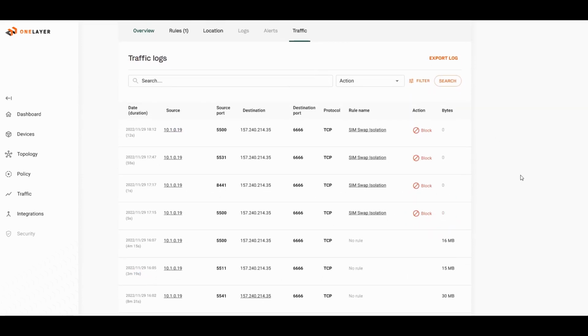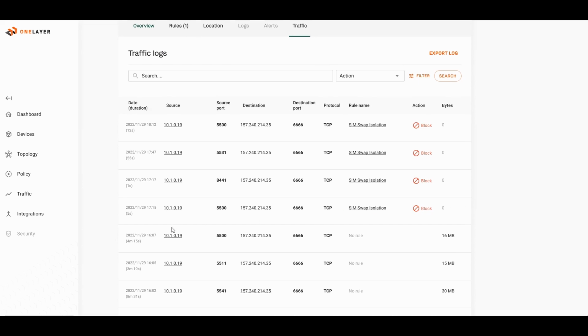Perfect. So now we see all the traffic associated with this specific iPad, and we can see that this is indeed the case. We can see that before we set the rule, around 4 p.m., traffic was still leaving the device, but starting 5 p.m., around the time we set the rule, all the traffic that was attempting to leave the device was blocked by the system, and nothing actually left the device.